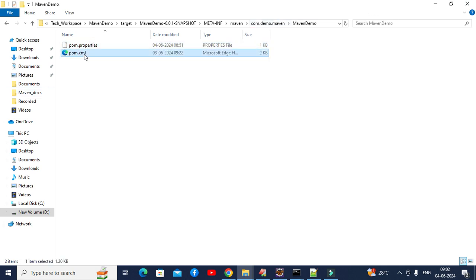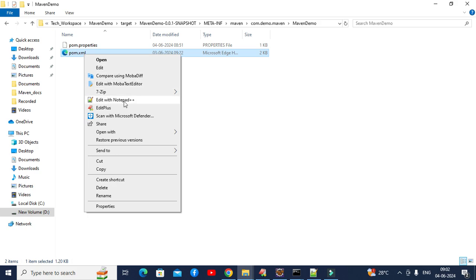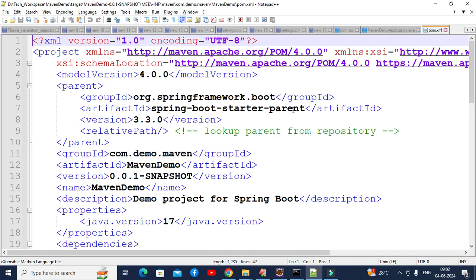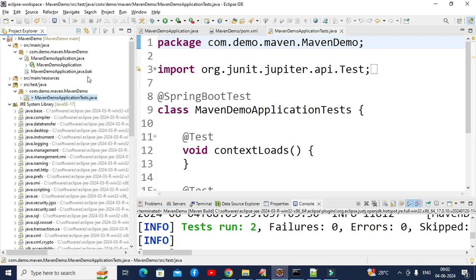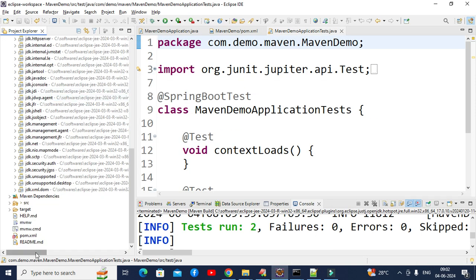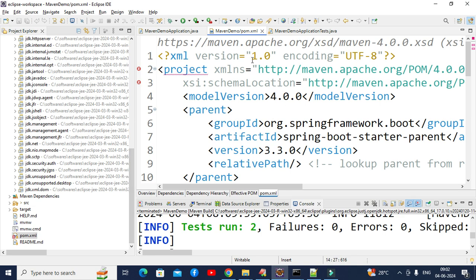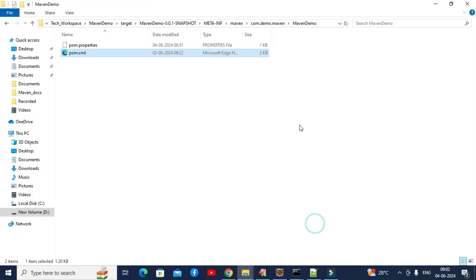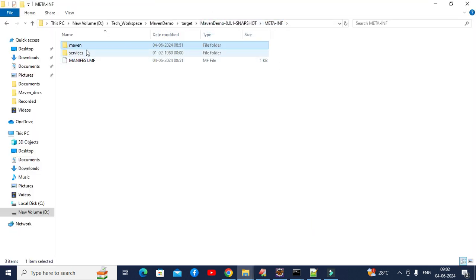The pom.xml file is there. Let me open this pom.xml file with Notepad++. You can see, right, what is there here. Whatever we have configured, whatever is available inside the pom.xml file, the same pom.xml file is copied inside the META-INF folder. This is one file. Then the second one, I just want to show you one more file here. The properties are there.